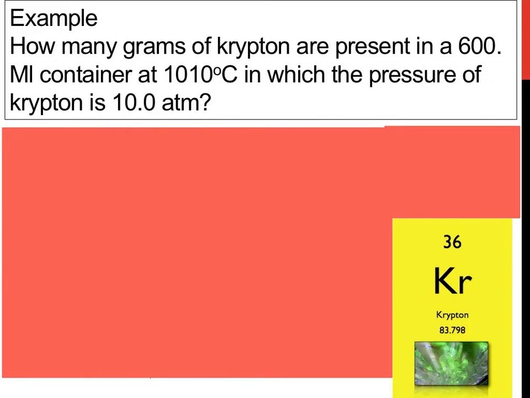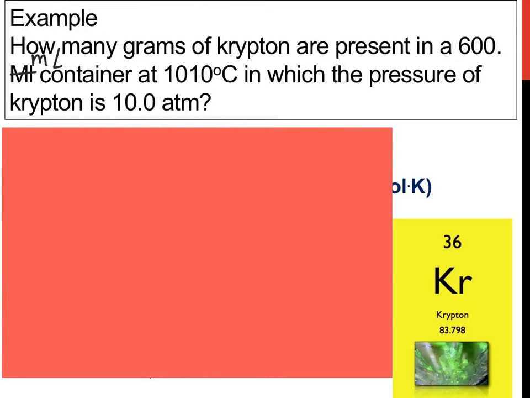Another example of the ideal gas law: how many grams of krypton are present in a 600 milliliter container? And this should actually look like milliliters with a little m, big L, at 1010 degrees Celsius, in which the pressure of krypton is 10 atm. Well, down at the bottom right, we have the element krypton. It's a heavy, heavy noble gas in group 18. So we're going to look at it in the sense of the ideal gas equation and figure out what the pressure is going to be. Or excuse me, we're looking for how many grams there are.